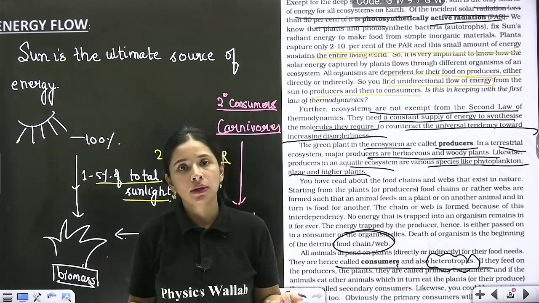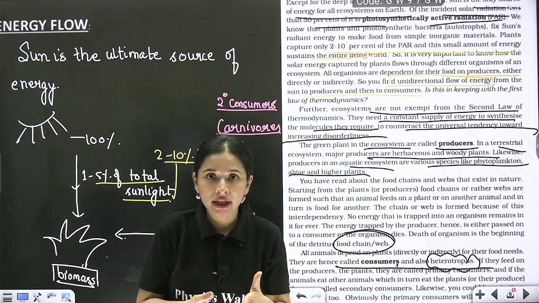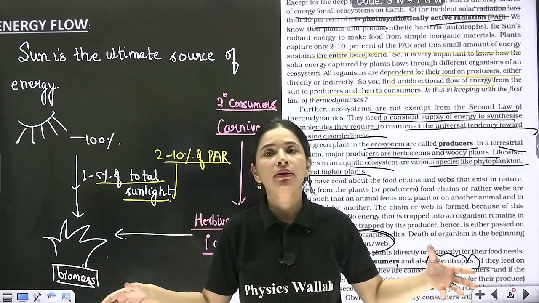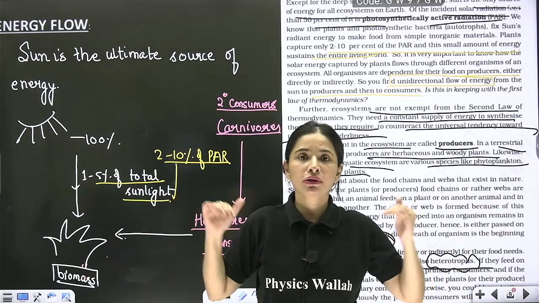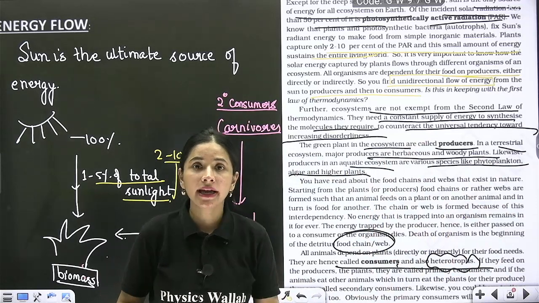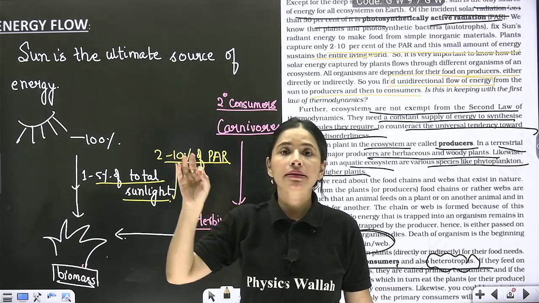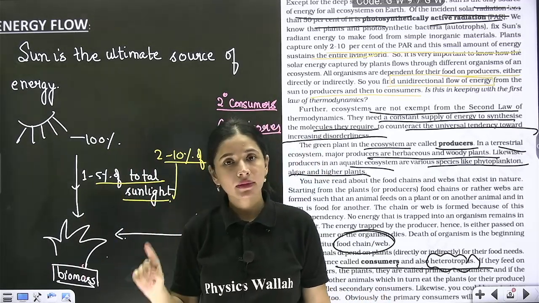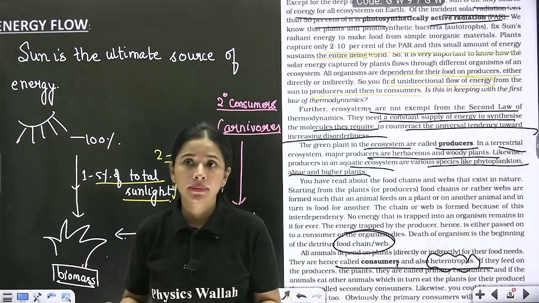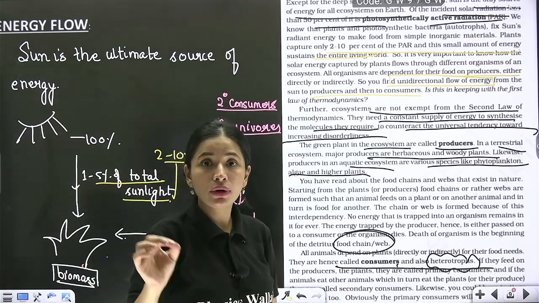So how is it possible? When that plant dies, its body will be decomposed with the help of detritivores and decomposers, and they will perform mineralization, and then again nitrogen, phosphorus will be returned back to the soil so that the next set of plants can absorb it and utilize it, right? So this flow of nutrient is known as nutrient cycle. Nutrient cycling is also known as biogeochemical cycle.